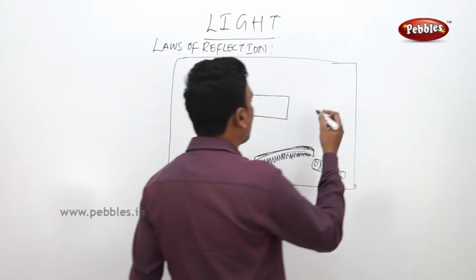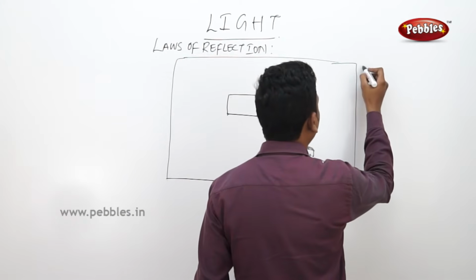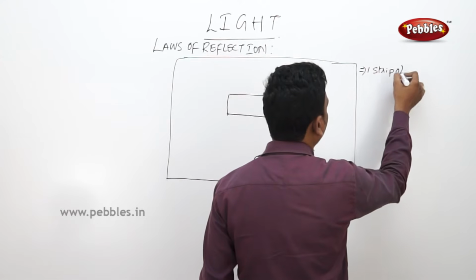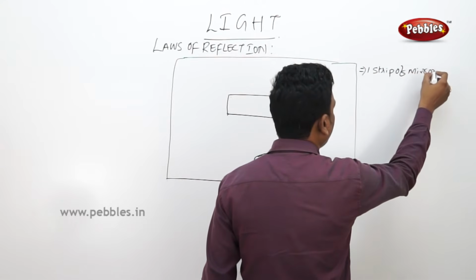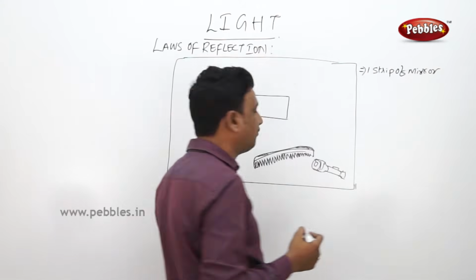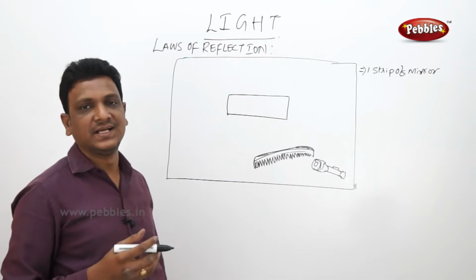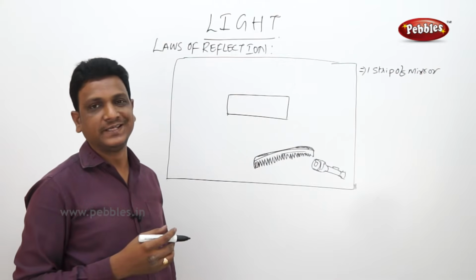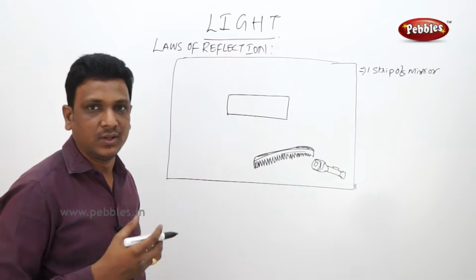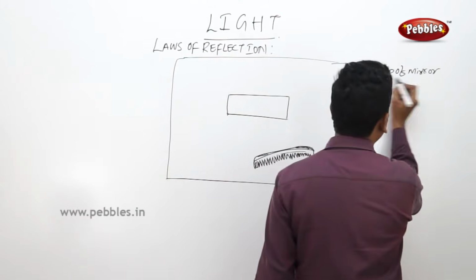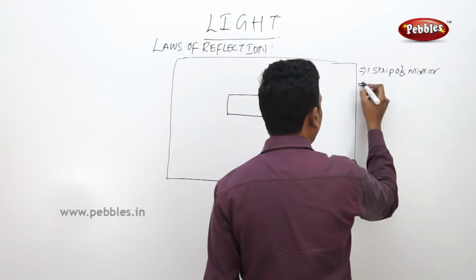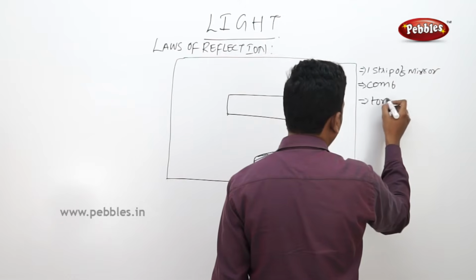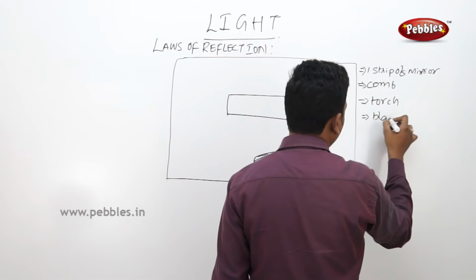To do this activity, what you need is a strip of mirror, one strip of mirror. Mirror, you know what is a mirror? A piece of glass coated on one side, so by that you can see your reflection. The mirror that you use to see your face, comb your hair, use in your washroom, that is a strip of mirror. And you need a comb, the one which you use to comb your hair, and a torch and a black paper.